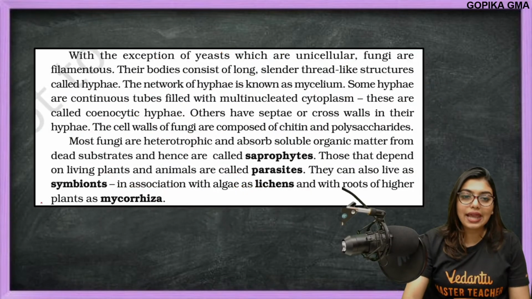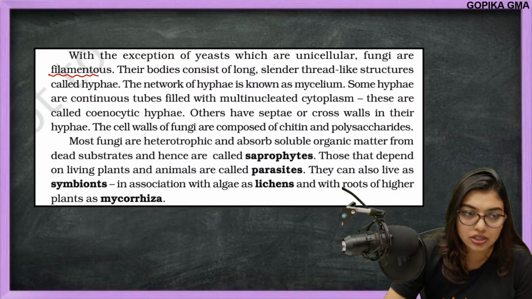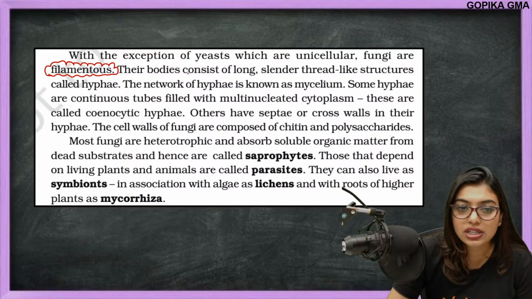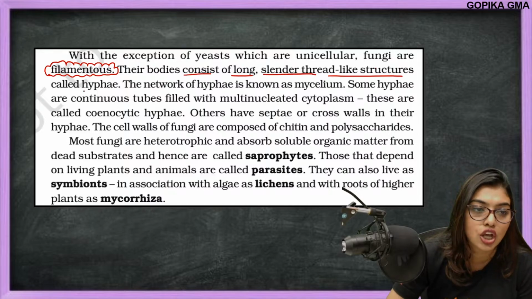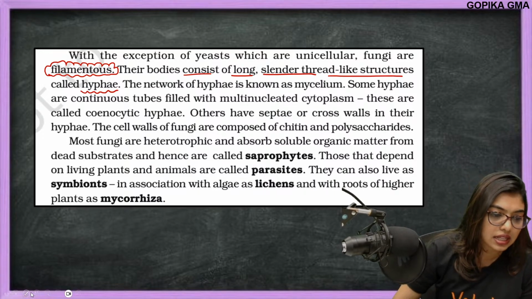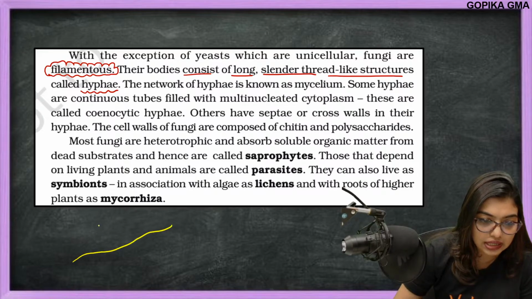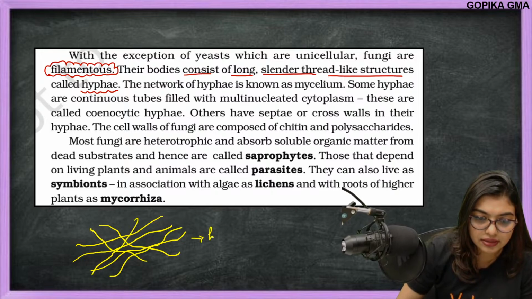Okay, with the exception of yeast, which is unicellular, fungi are filamentous. So we are keeping yeast as an exception. Other fungi are filamentous. Their bodies consist of long, slender, thread-like structures called hyphae. Fungi have long thread-like structures like this, and a single one is called a hypha.